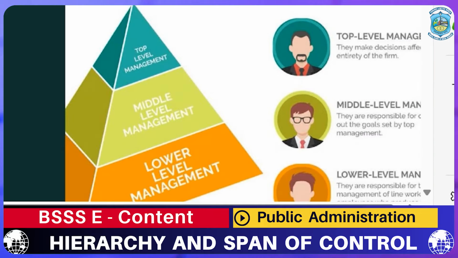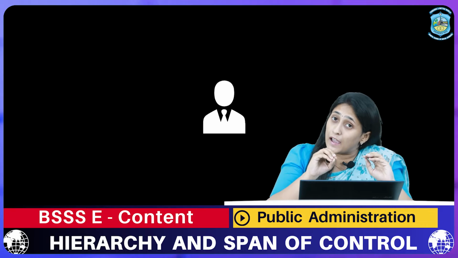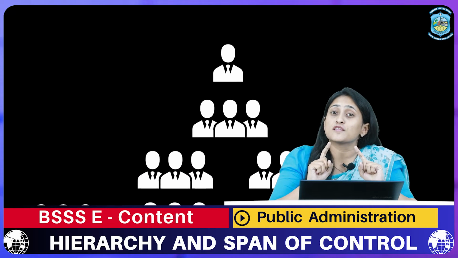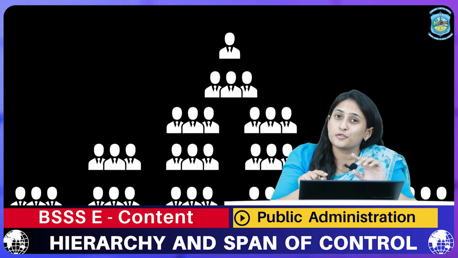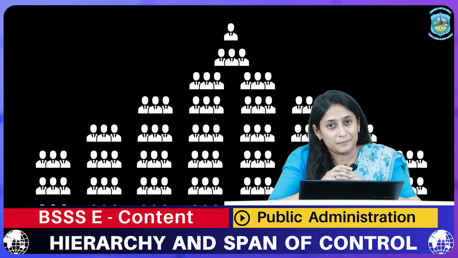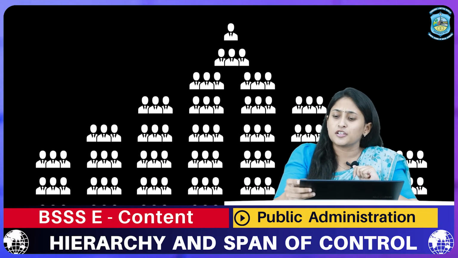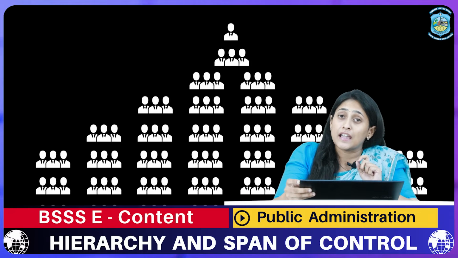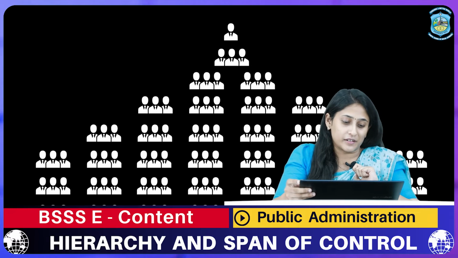What do we mean by that? It means that each and every organization has divided its responsibility among its various employees, and the authority is derived from only one person, who is either the head of the organization or the manager of that team. So now let us understand what we mean by hierarchy and why this principle is required.